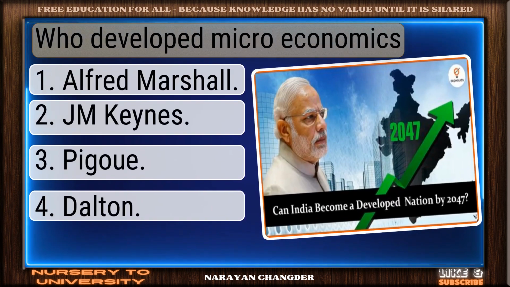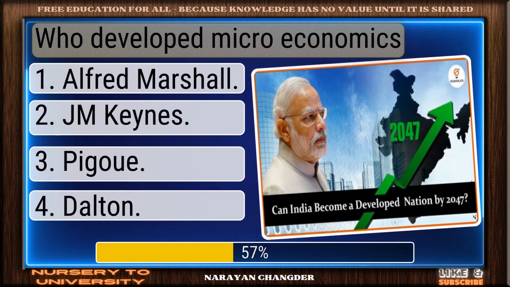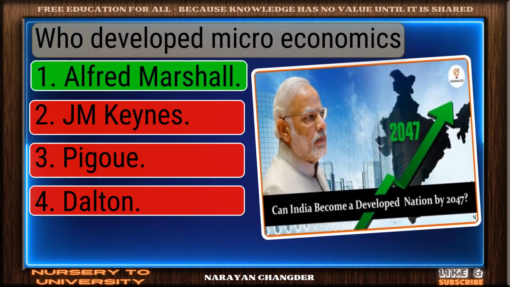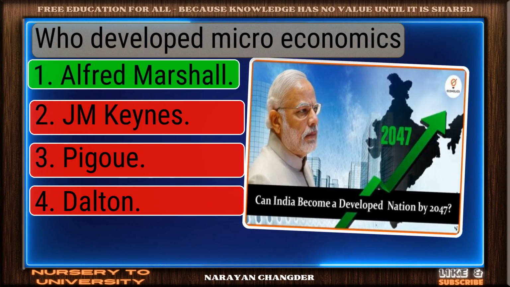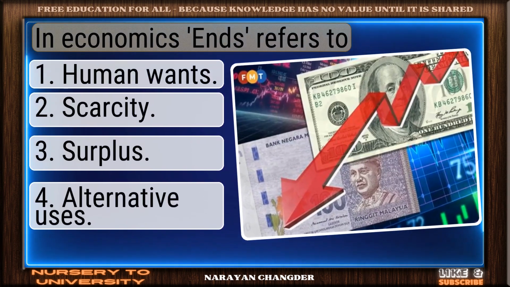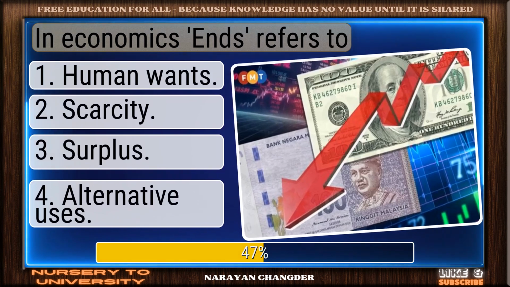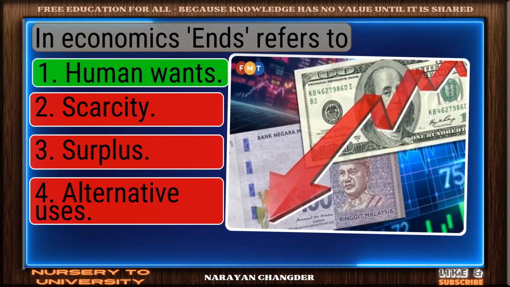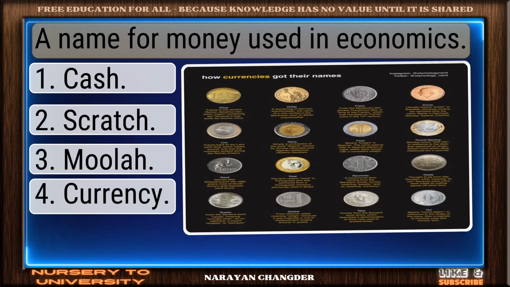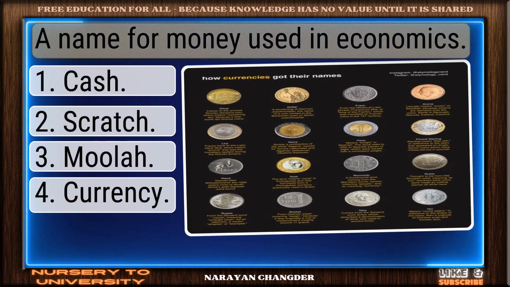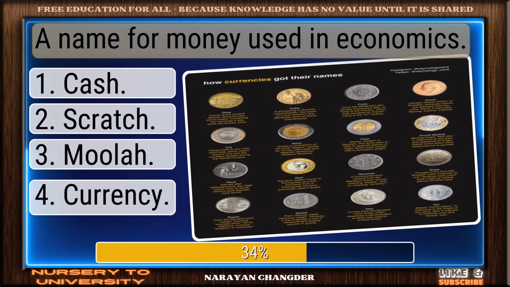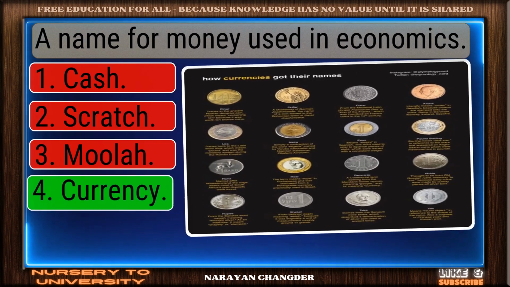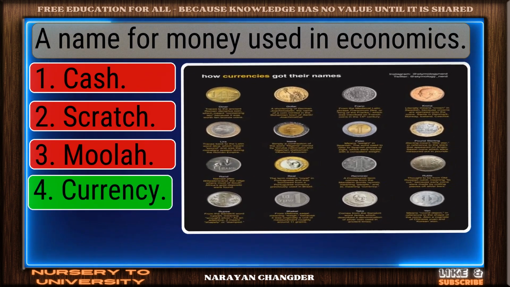Who developed microeconomics? Good job. Alfred Marshall works well. In economics, ends refers to strong choice. Human wants is right. A name for money used in economics. Smart pick. Currency is correct.